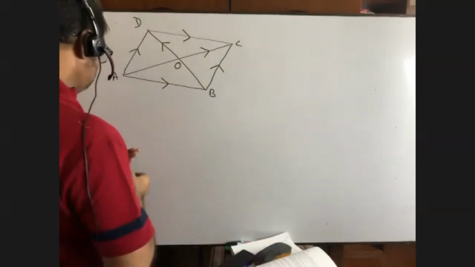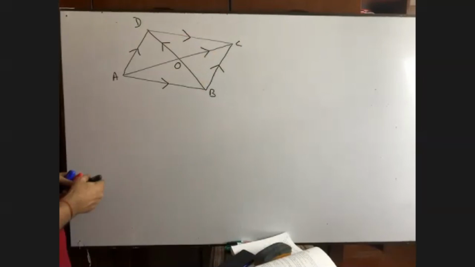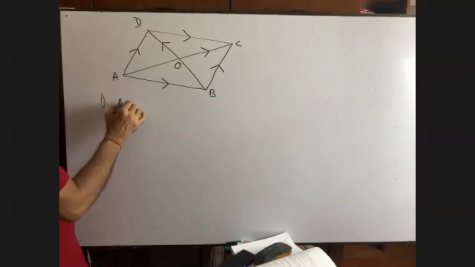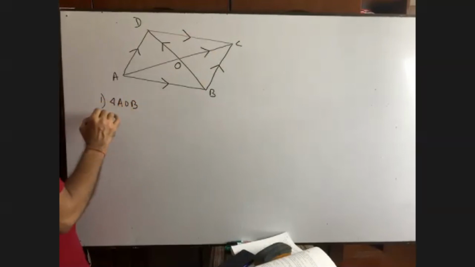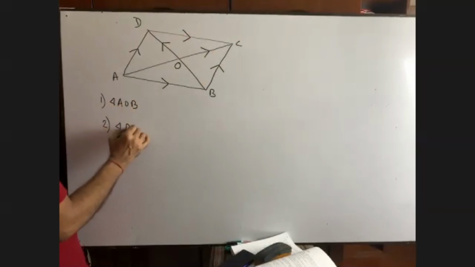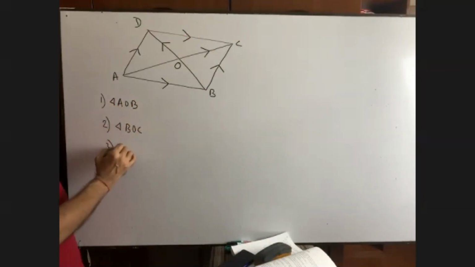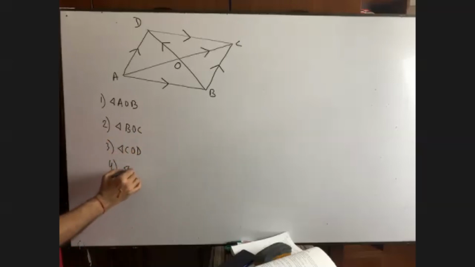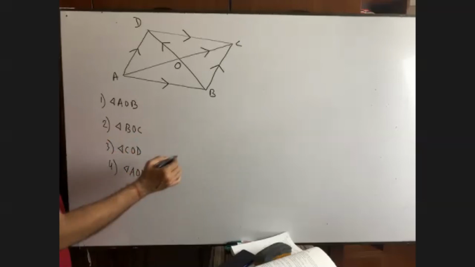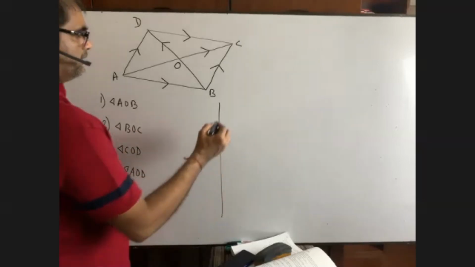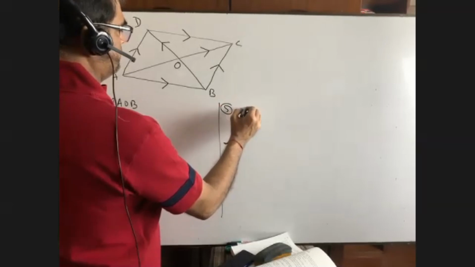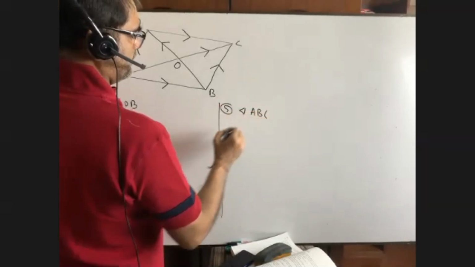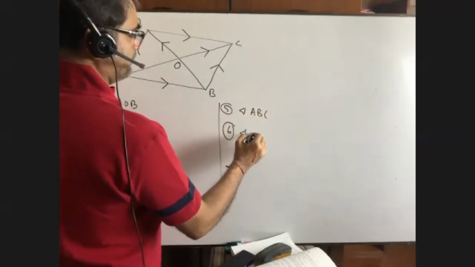Now you have to apply the triangular addition law of vectors in triangle AOB, triangle BOC, triangle COD, triangle AOD. Number 5, triangle ABC. Number 6, triangle ACD.